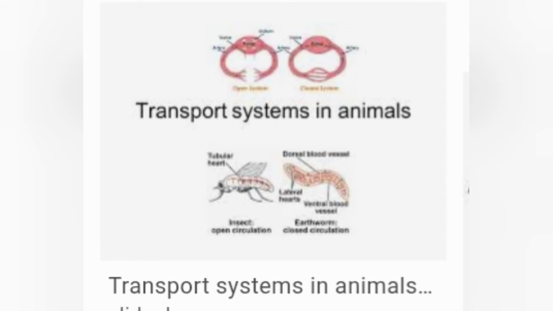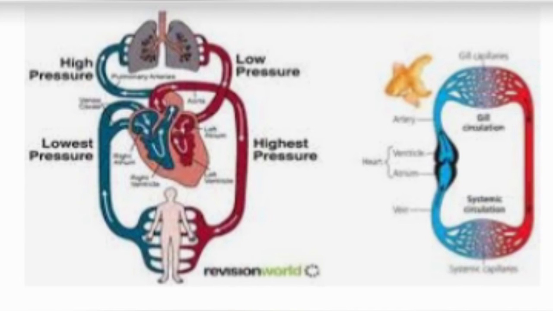But in higher and multicellular organisms, there is no direct supply of the useful materials to, and no removal of the waste from, the body cells. So there is a need of an internal transport system, that is called the circulatory system. Annelids are the first metazoans to have a well-developed circulatory system containing blood, so-called blood vascular system.